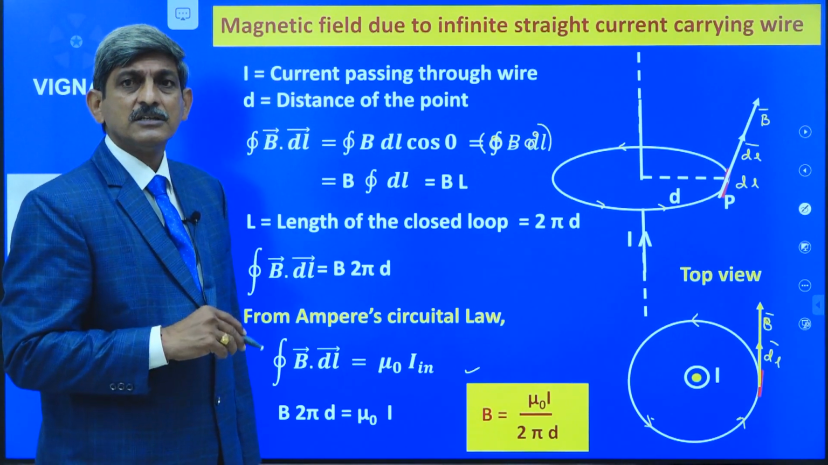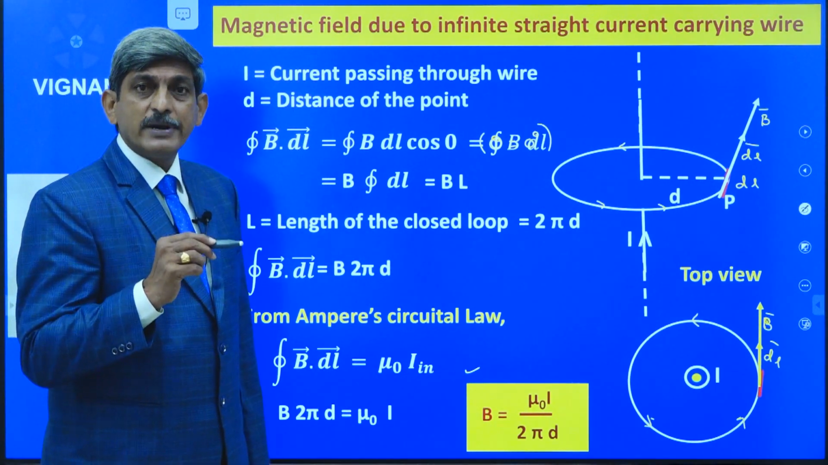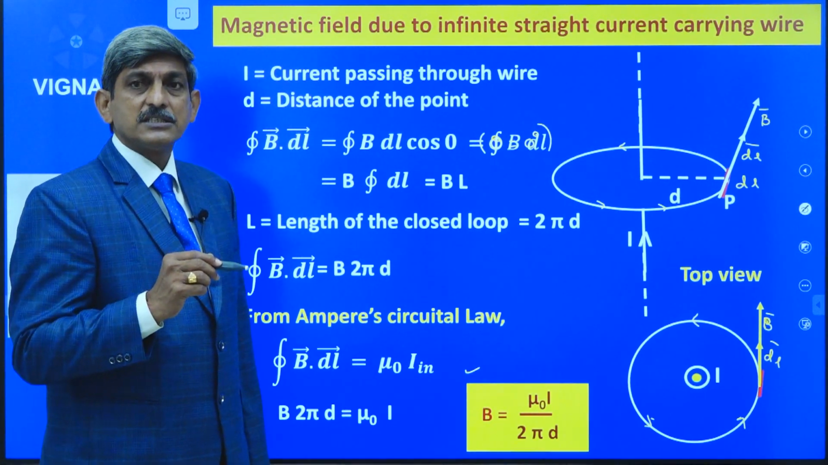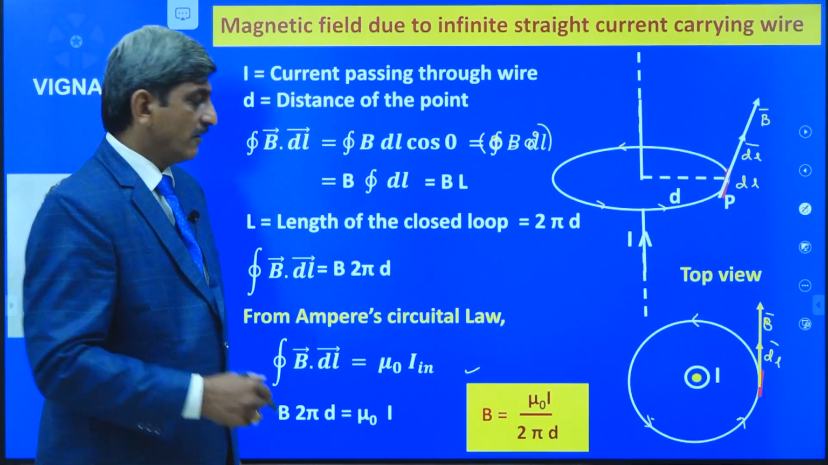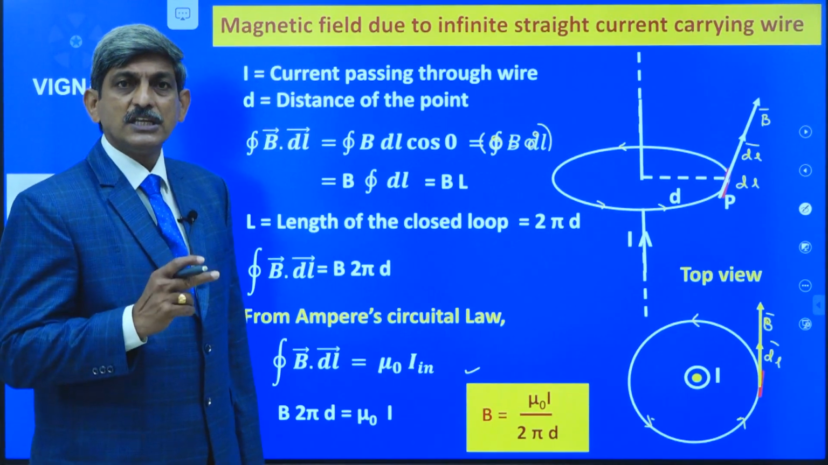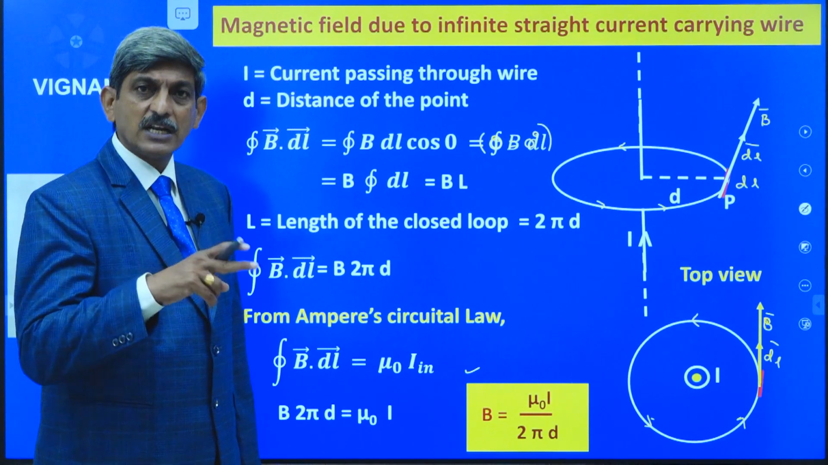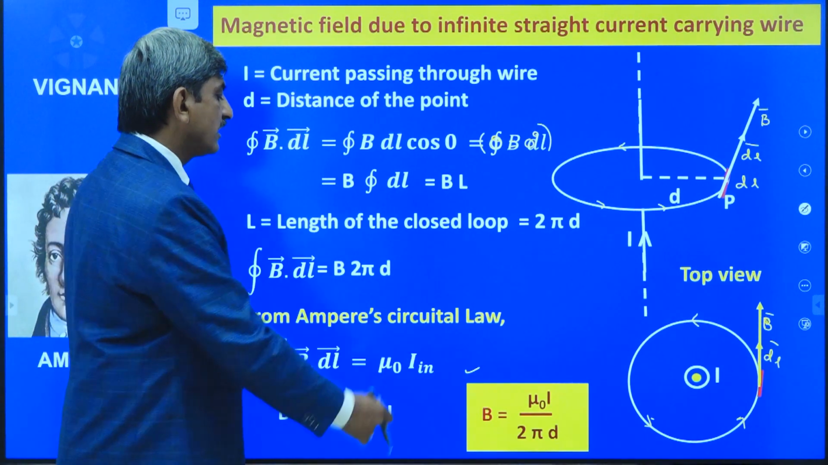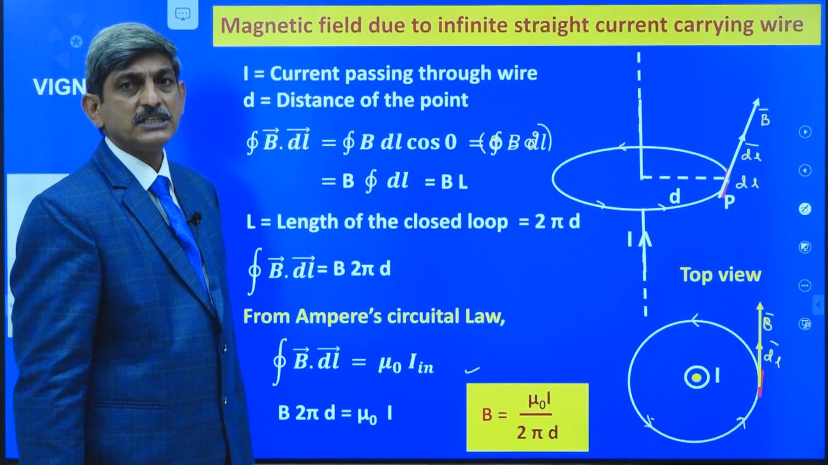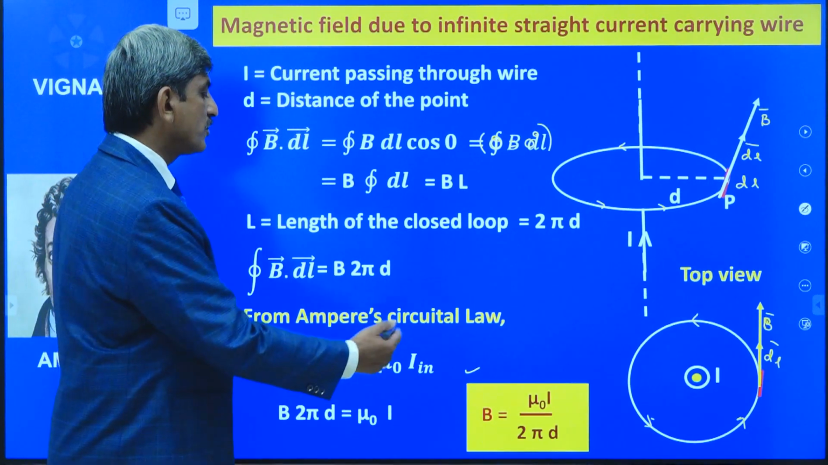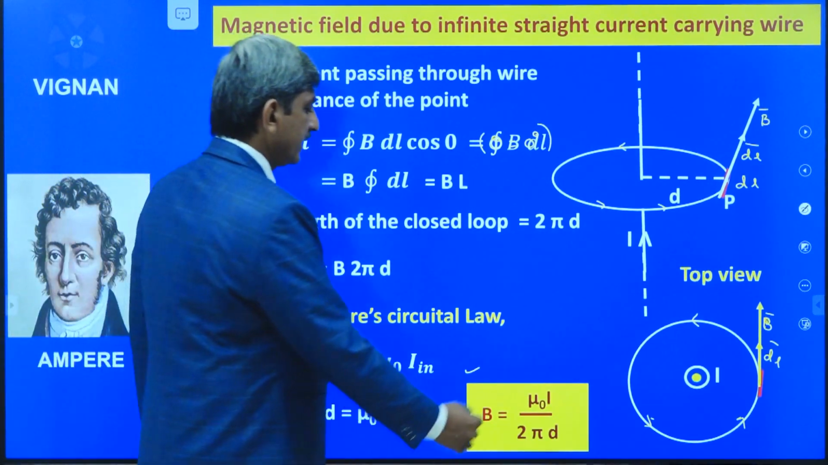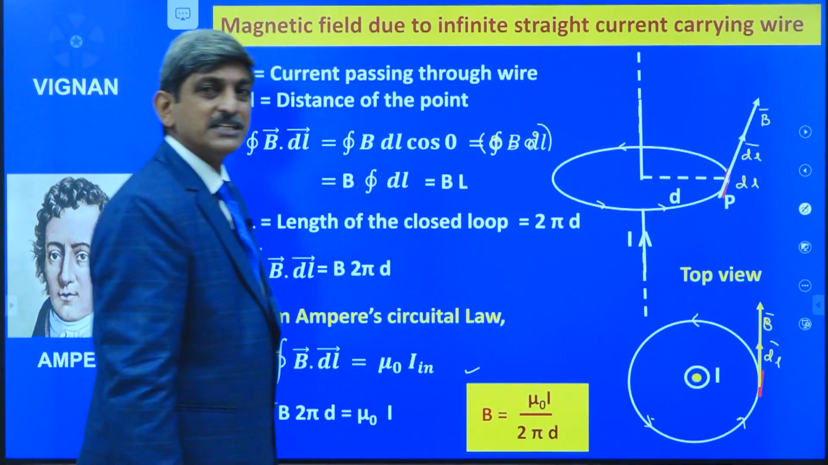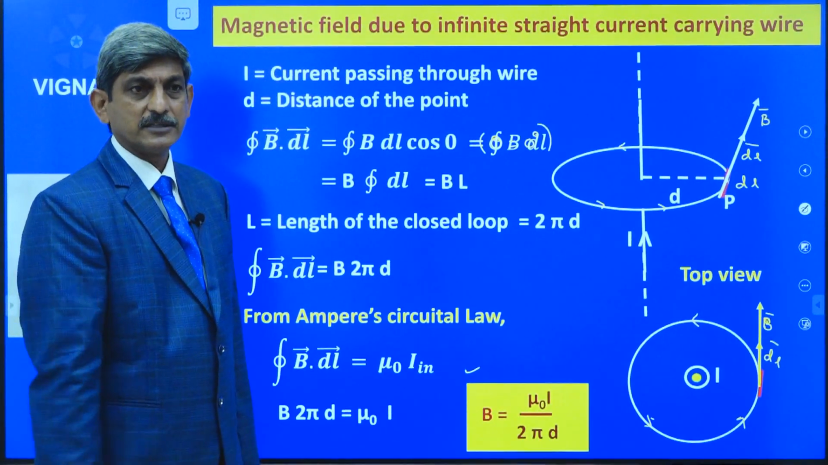In that derivation, there are complicated mathematical solutions including integrations and complex mathematics. Whereas in this case, by using the closed path in the shape of a symmetrical circle, the integration becomes simple and we easily derive that equation for the magnetic field produced by the current carrying wire. That B is equal to μ₀ I divided by 2πd. Here I is the current passing through the given conductor, d is the distance of the point from the conductor.